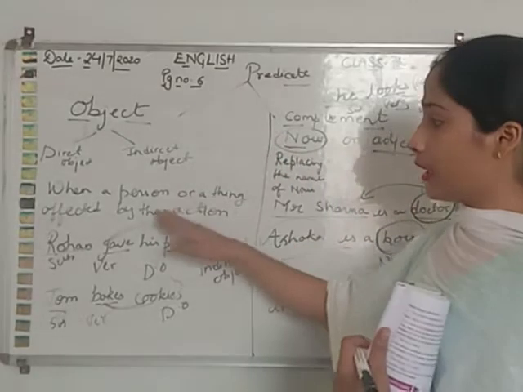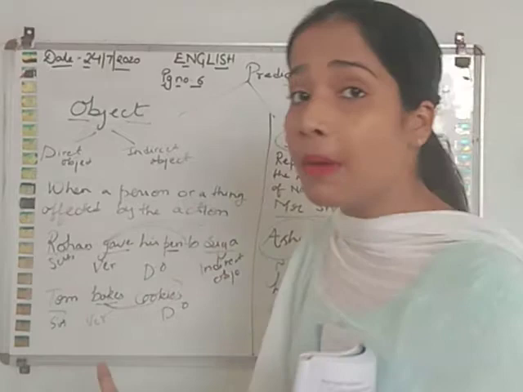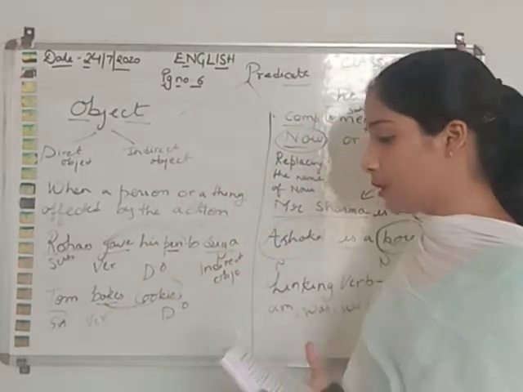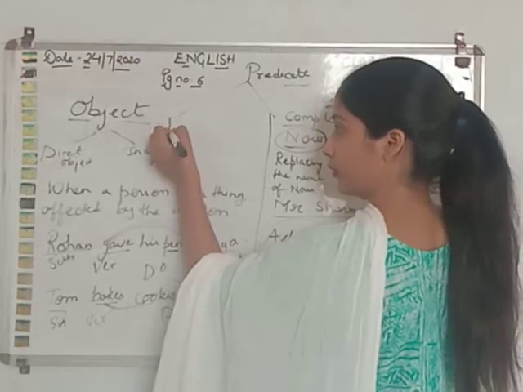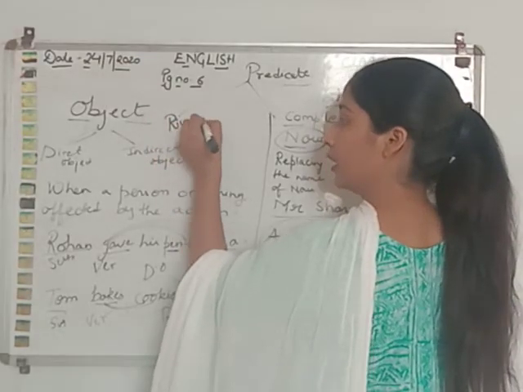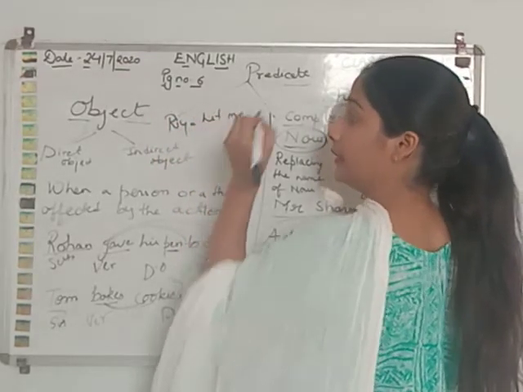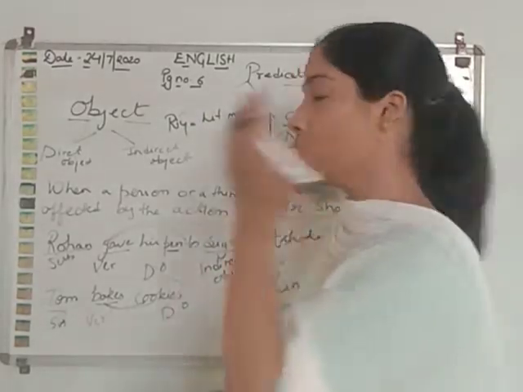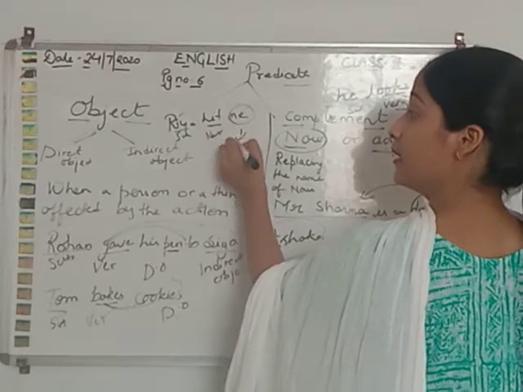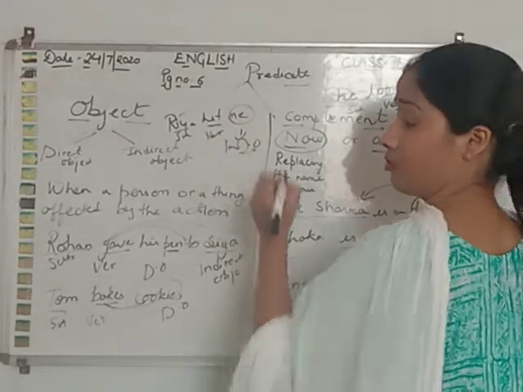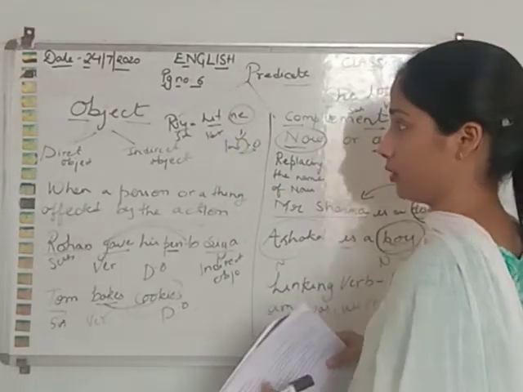An object is influenced or affected by the verb. For example, Riya hit me. Riya is the subject, hit is the verb, and me is the indirect object.